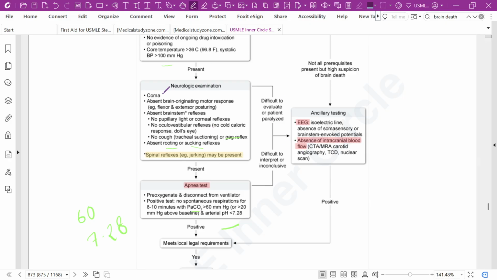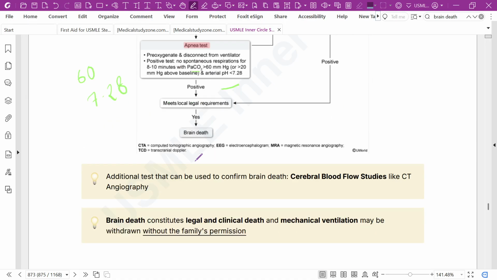If the neurological examination is difficult to evaluate or the patient is paralyzed, then do an EEG and CT angiogram. If the apnea test is difficult to interpret or inconclusive, again do the EEG or CT angiogram or MR angiogram. If there is absence of intracranial blood flow, think about brain death.